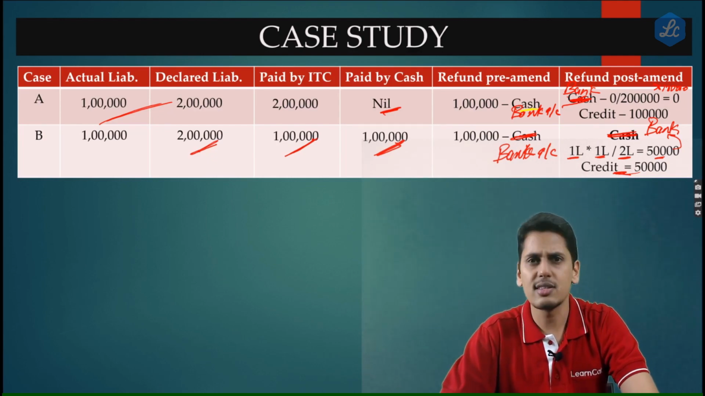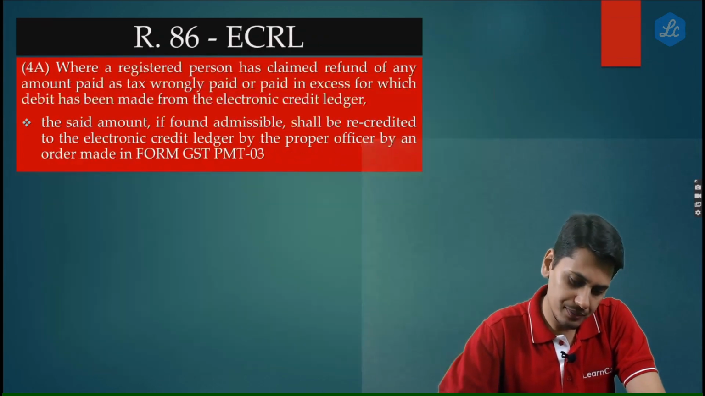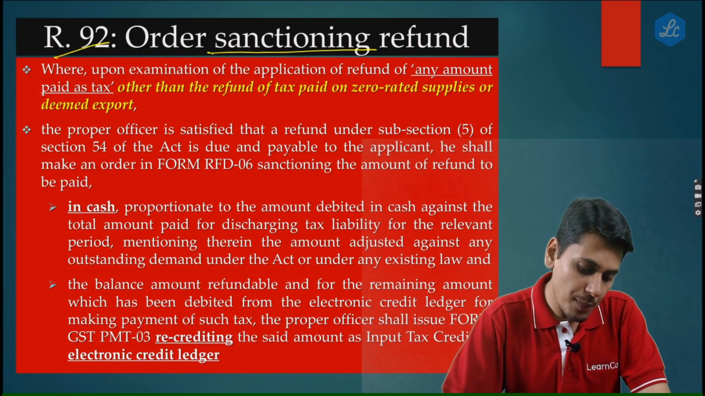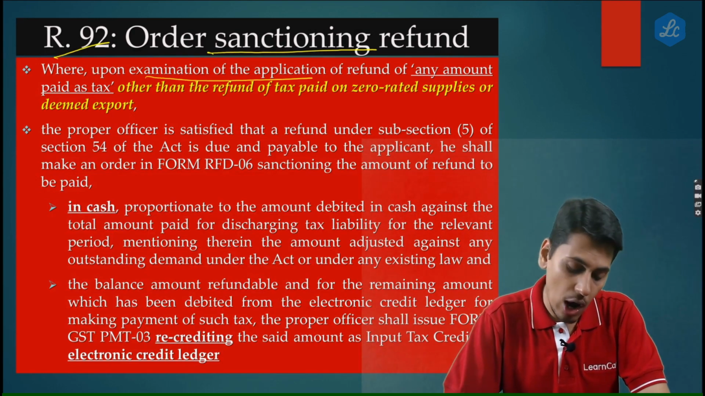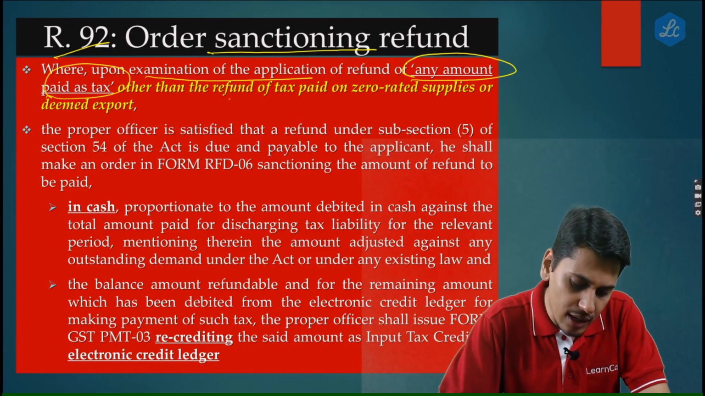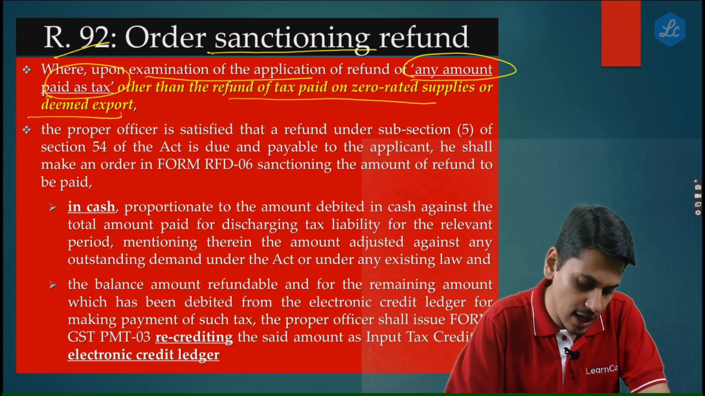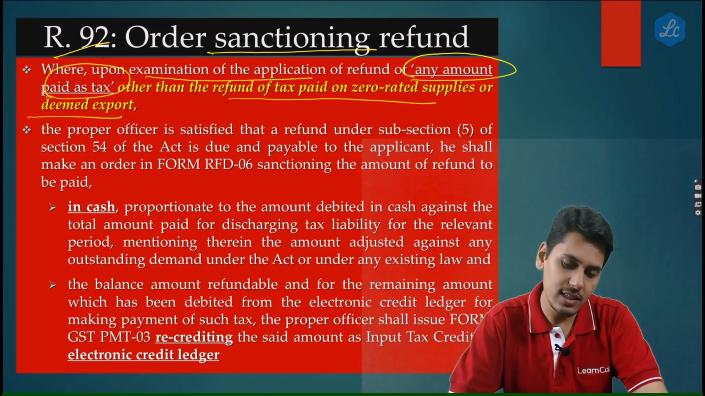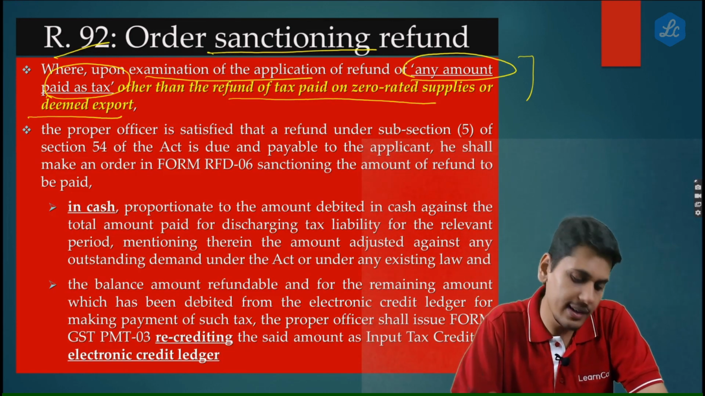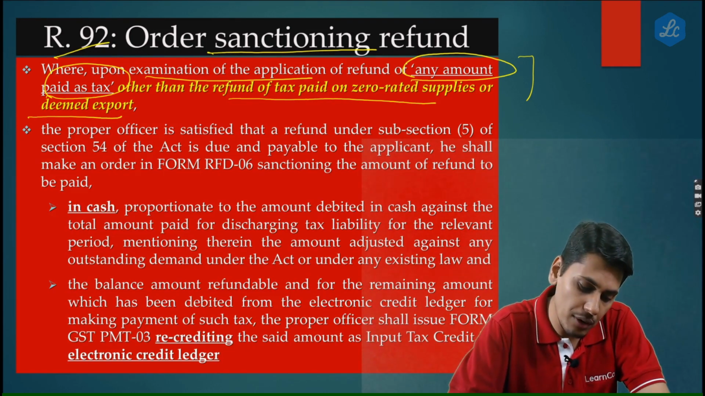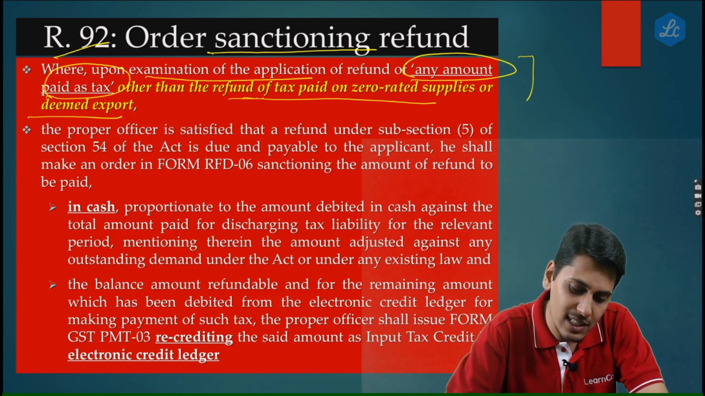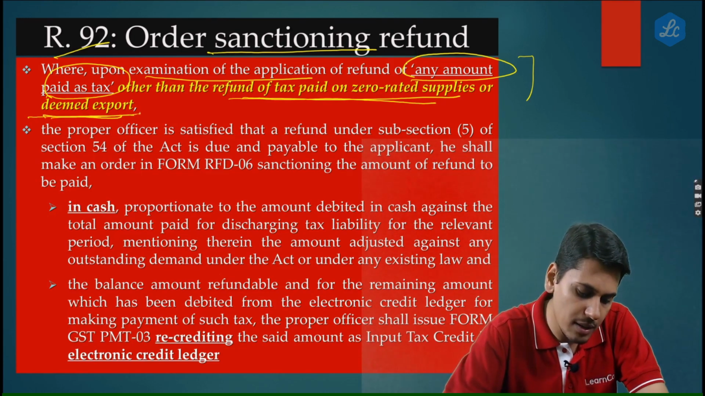Now friends, having said this, this is all about this. Now let's go and analyze the rule. Rule number 92, order sanctioning the refund. Where upon examination of the application of refund of any amount paid as tax other than the refund of tax paid on zero rated supplies or deemed exports. Now friends, these wordings are very, very important. When does rule number 92 apply? Rule number 92 applies in a case of refund of any amount which is paid as tax other than the refund of tax paid on zero rated supplies or deemed exports.